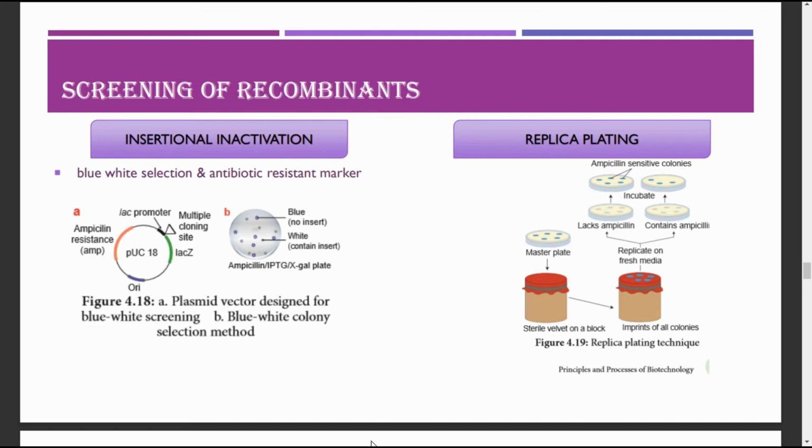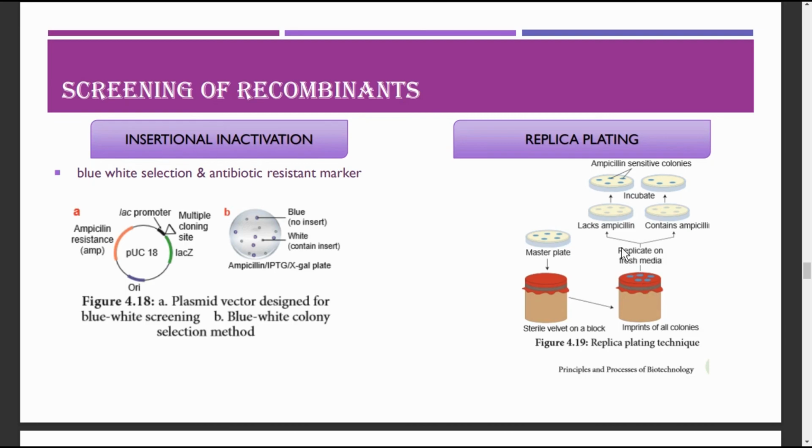Using this antibiotic resistant marker, there is another technique called the replica plating technique. In this technique, the pattern of colonies growing on the culture plate is copied. So the filter is pressed on the culture plate, and this is again pressed over a second sterile culture plate. The sterile culture plate will have the ampicillin antibiotic.